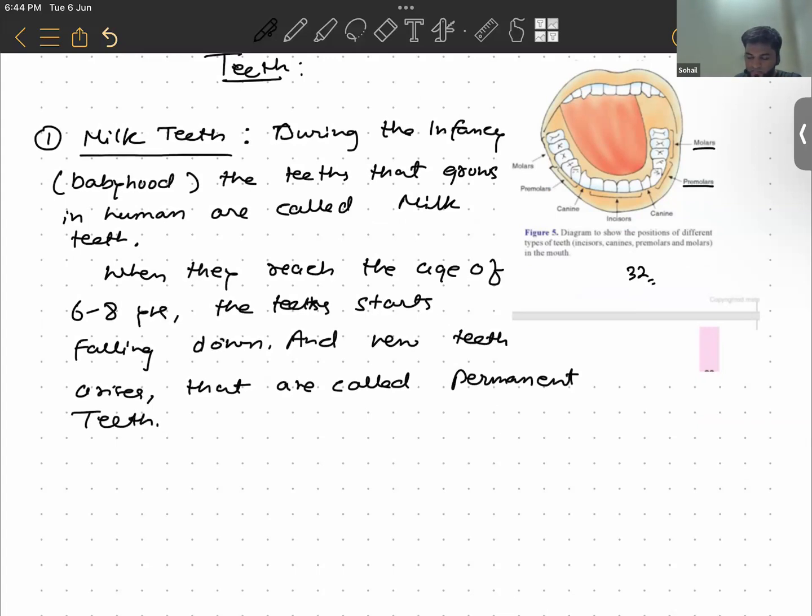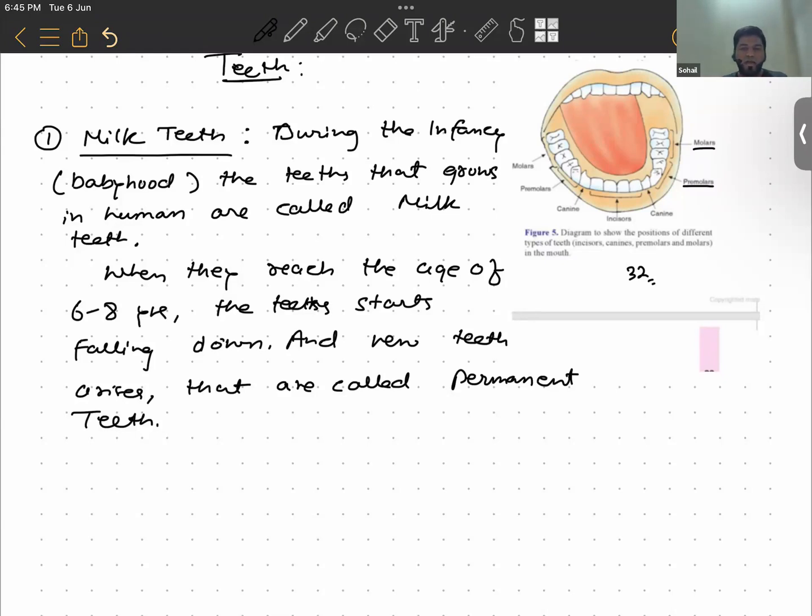Now in regard to teeth, there are certain things that need to be taken care of, like regular brushing of teeth. Why? Because after we consume food, the remaining food stuck in our teeth has glucose and sugar in it.